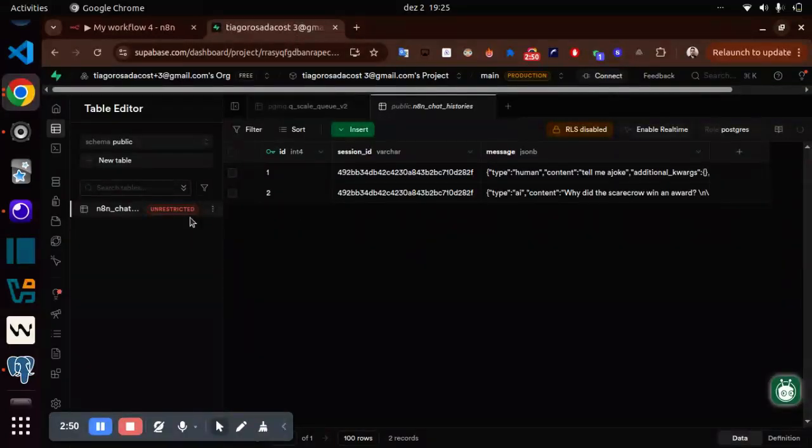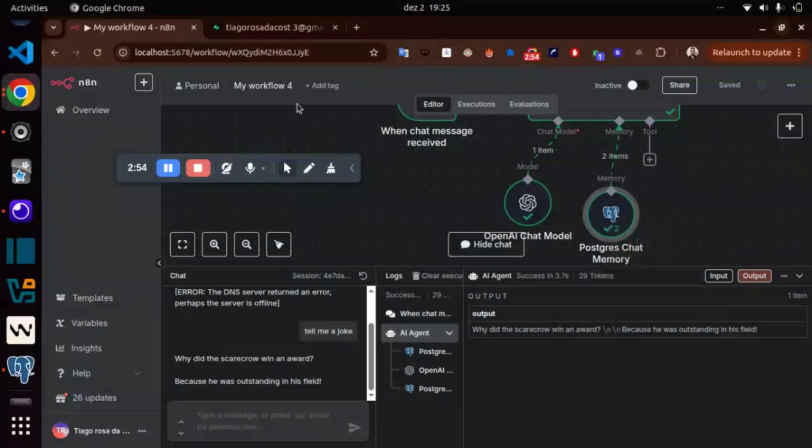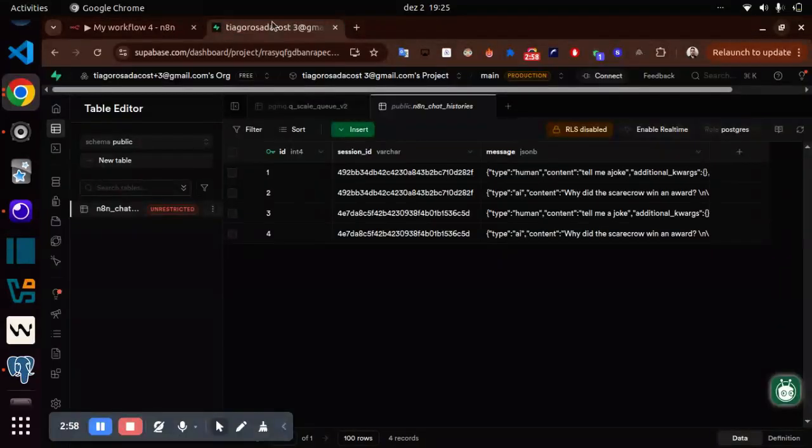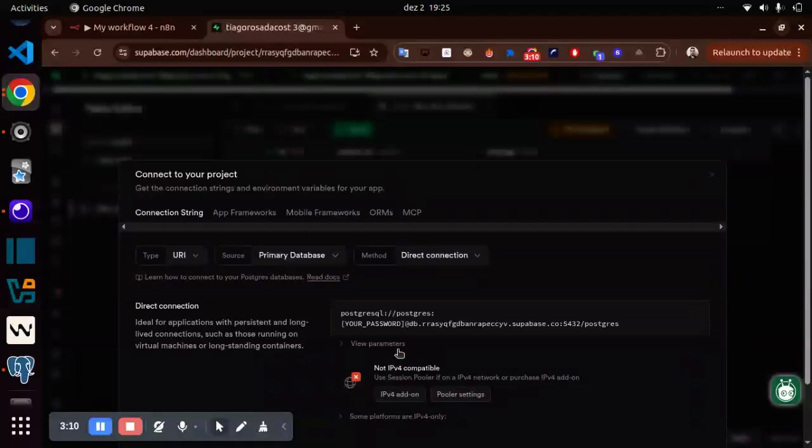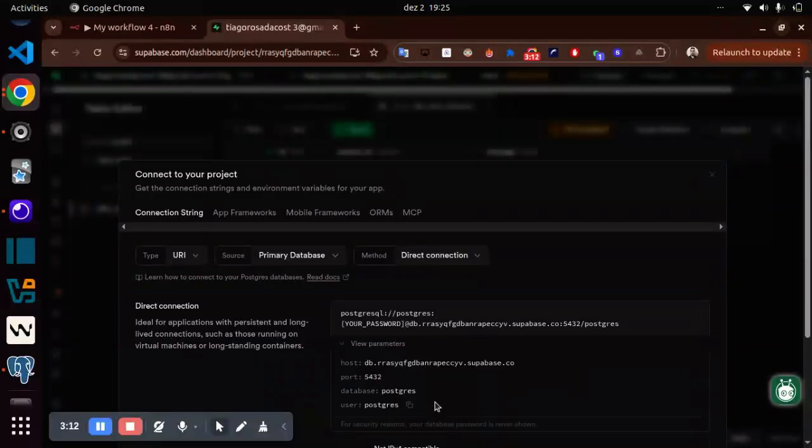So here, if you notice, I have the table in Supabase. Something important here: I use Postgres, but Supabase, even in a free tier, offers you a Postgres database under the hood. So you can click here, connect, and here you have the credentials to connect.